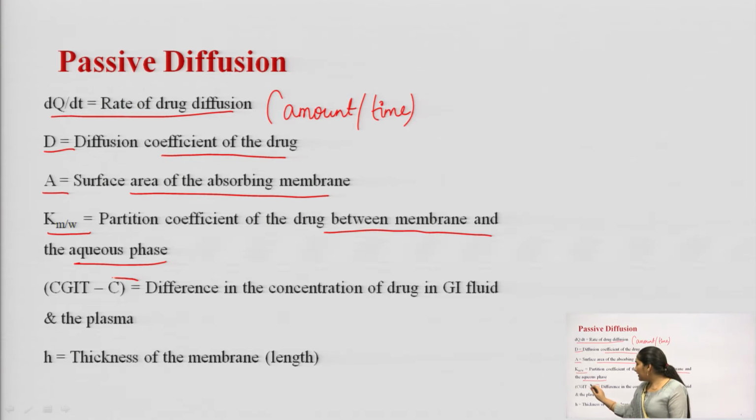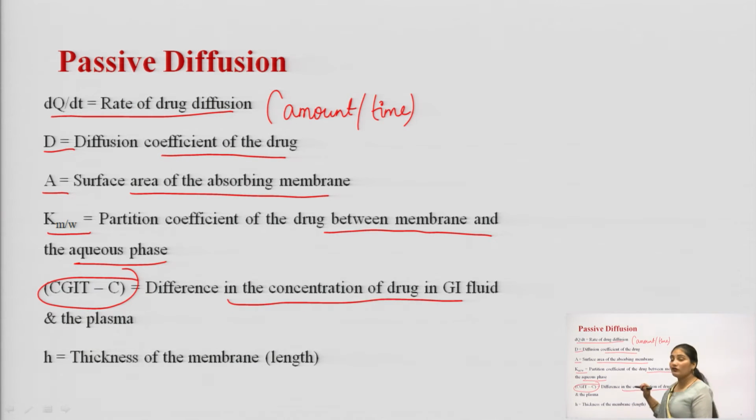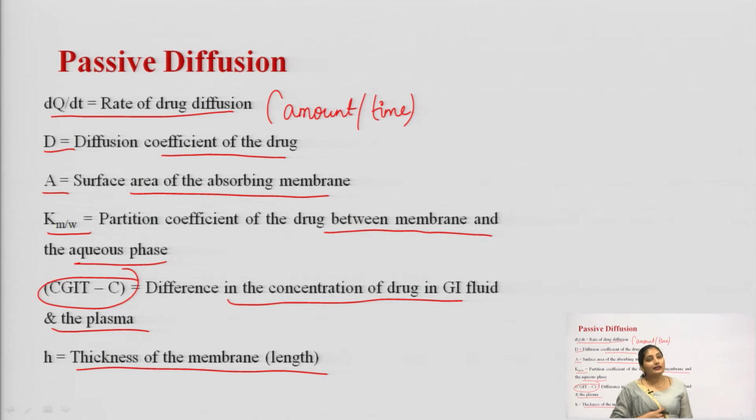And what is C_GIT minus C? It is the difference in the concentration of drug in the GI fluid and the plasma or blood. And what is h? It is the thickness of the membrane, which is represented in the form of length.